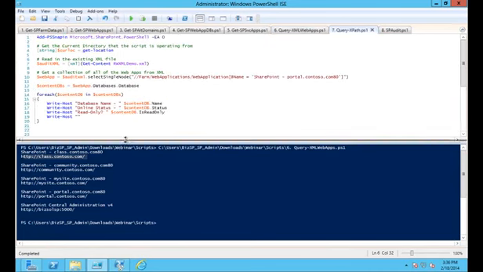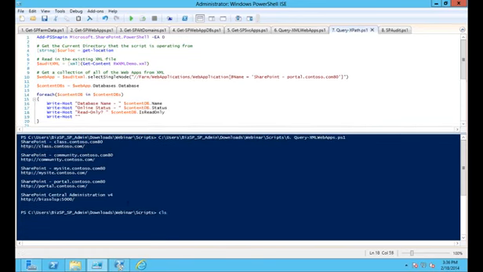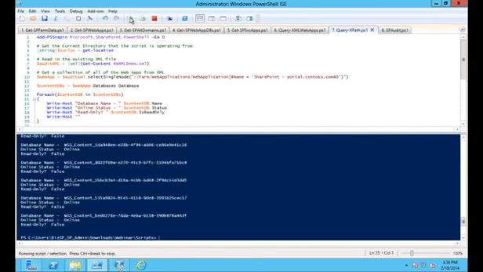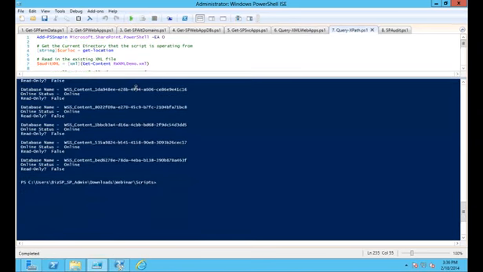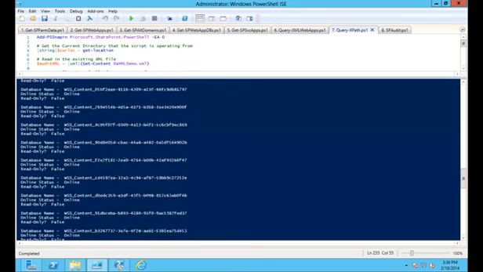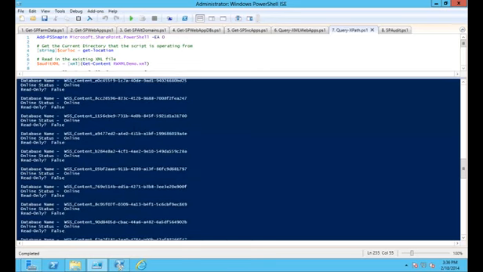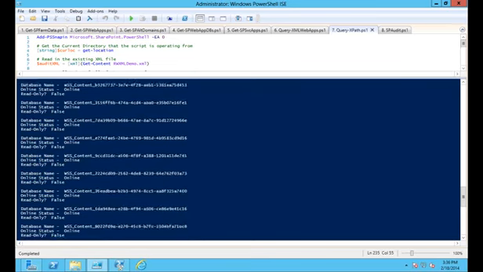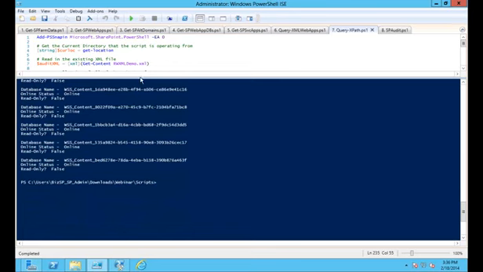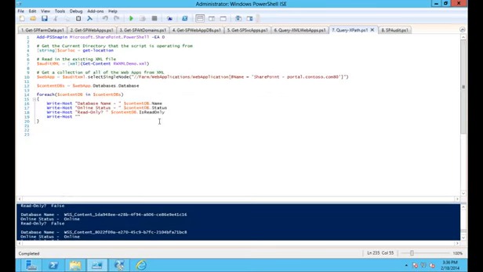So it's a very small script, basic. When we run it, you can see it dumped out all the information from the XML file. We've got WSS content underscore ugly, online status, whether it's online, whether it's read-only. Pretty simple, but that gives you some ideas about how you can search within XML to get down to specific nodes. When you know you've got multiple web application nodes, how do you find a specific one? You can target specific attributes of each web application node to get the right one that you want.